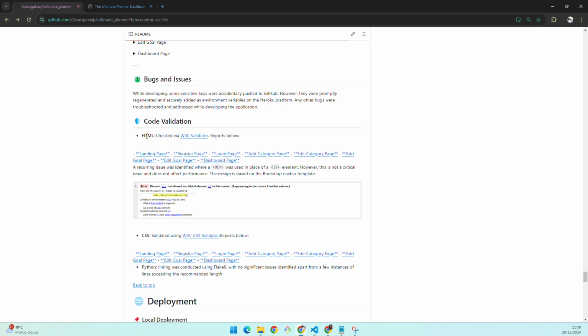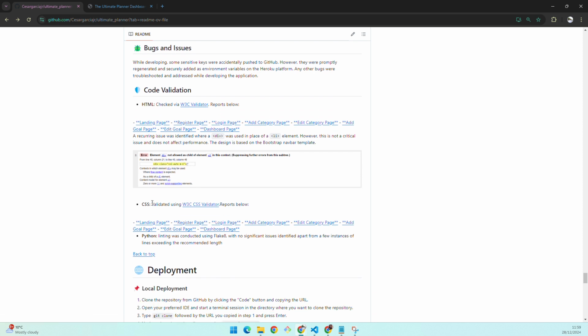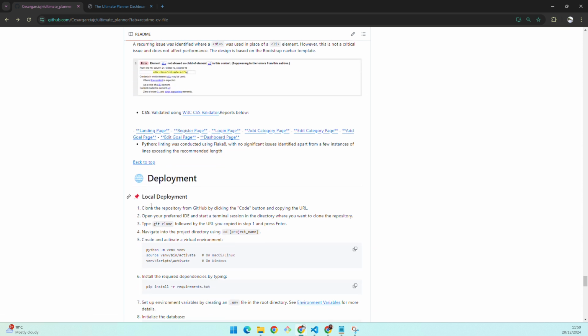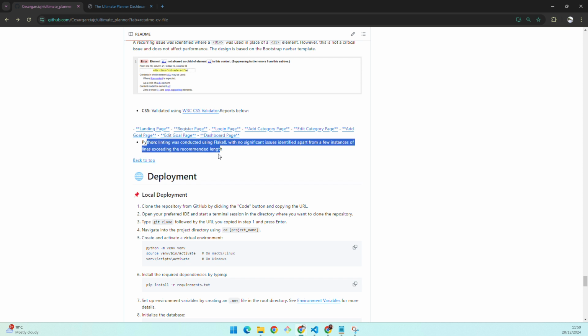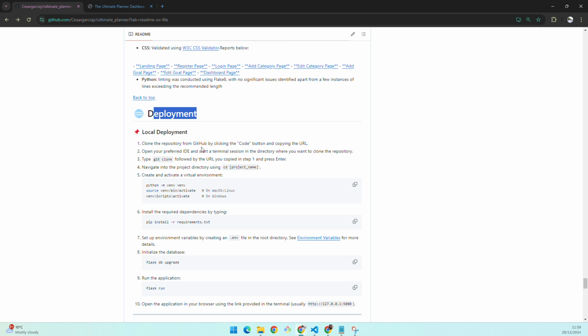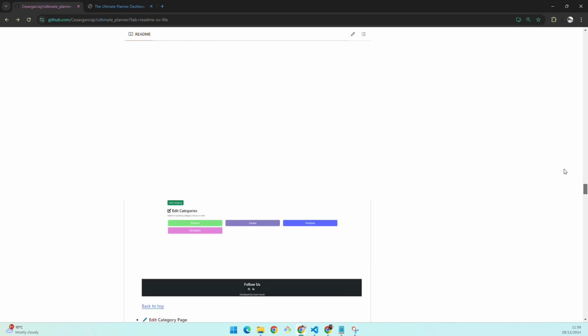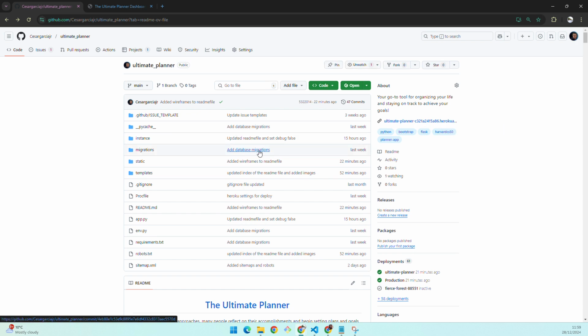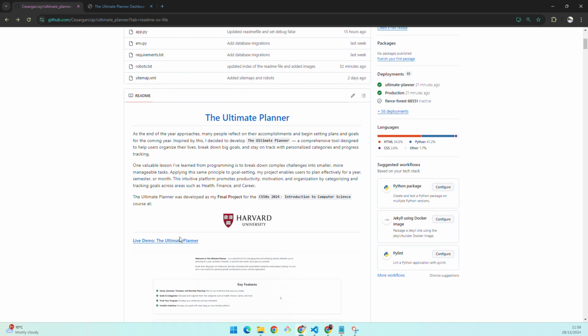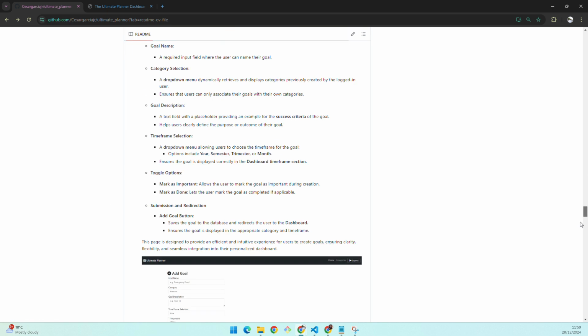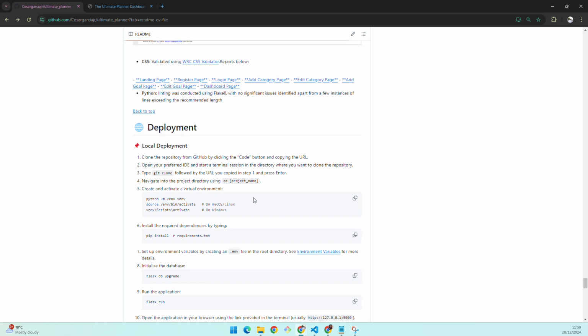Here's my code validations. I ran the W3C validator HTML checker in each of the pages, so you can access this in here as well. I also did the validation of the CSS and Python linter with my VS Code. I deployed this project on GitHub and also on Heroku, so you can see this online. I also left the link up here. So I have the link up here if you want to see the live demonstration, or even here or also here.